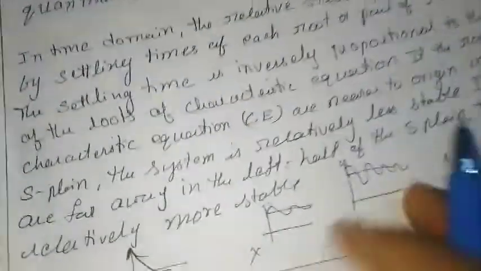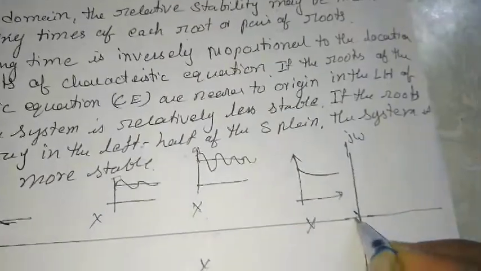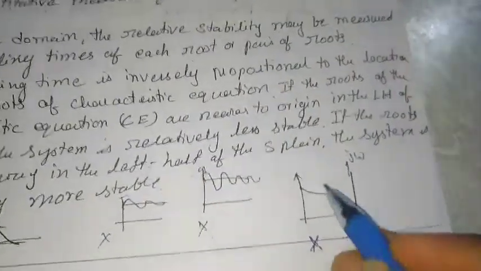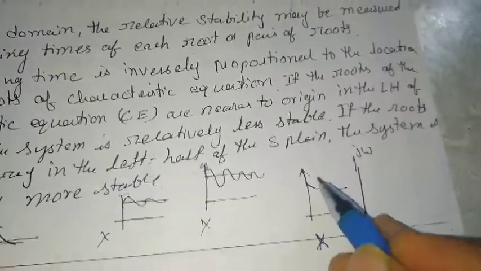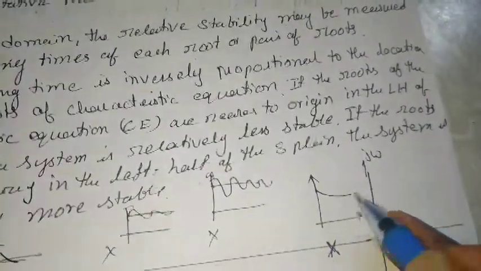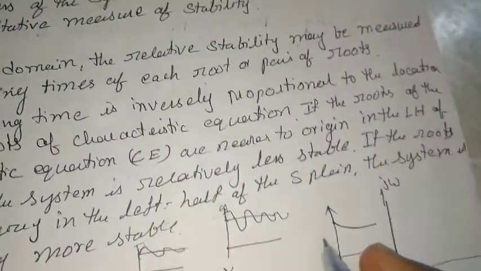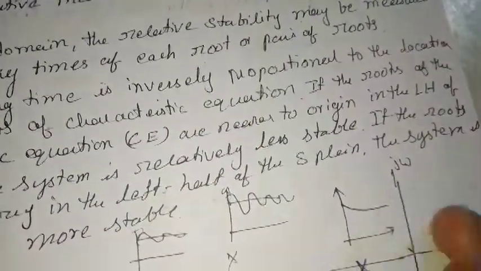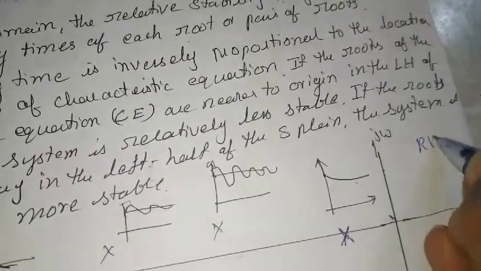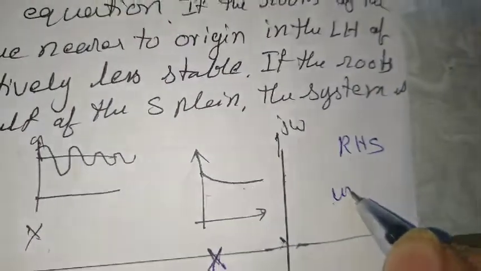As this is the graph I show you, if the roots are very near to the origin, my output will be in this fashion, and it is very near to the wedge of instability. If the roots are on the right hand side of this S-plane, the system will become unstable.